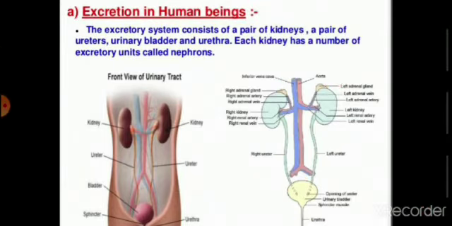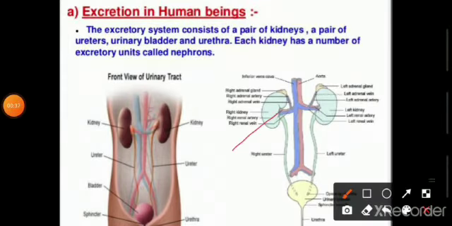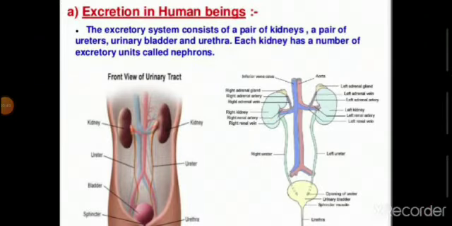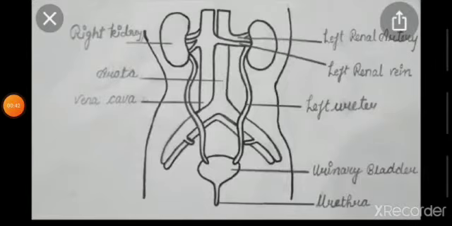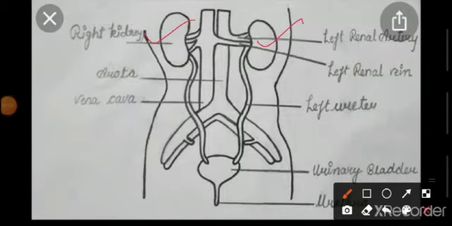Each kidney has a number of excretory units called nephrons. हर एक किडनी में each kidney has a number of excretory units known as nephrons. Nephrons are present inside each kidney. Now we are discussing the functioning of every part of the excretory system. First I am telling you about the kidneys. These are the pair of kidneys. They contain the nephrons, which are the filtering units. These nephrons act as the filtering units.